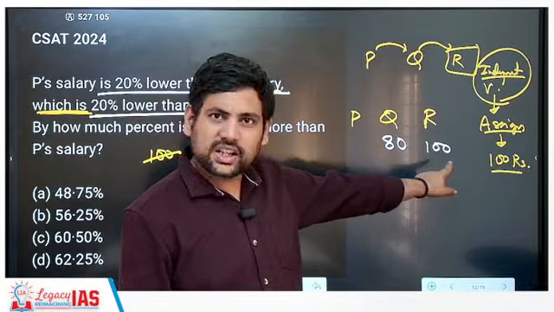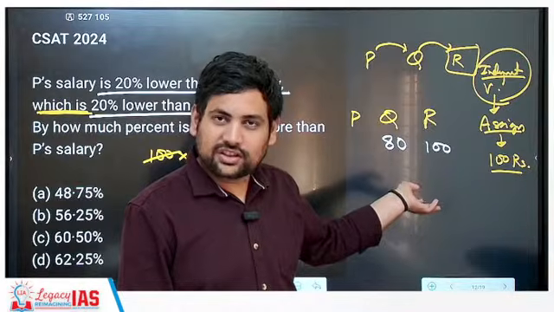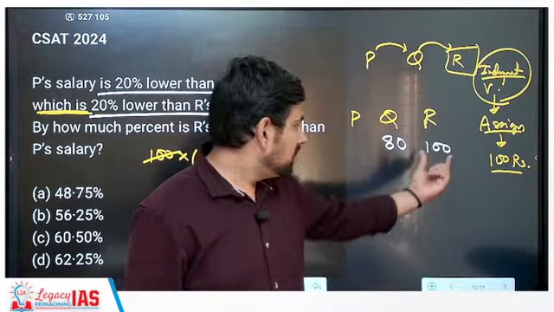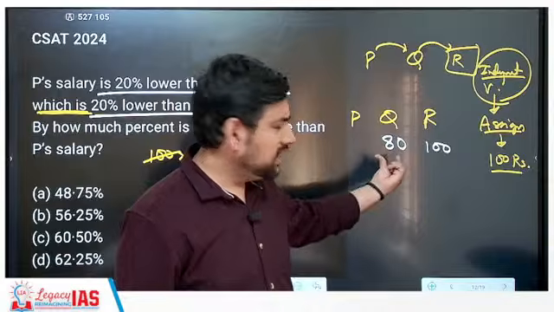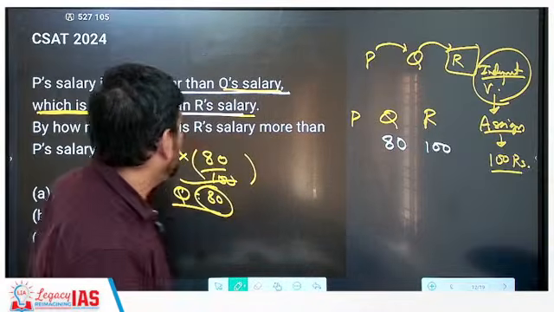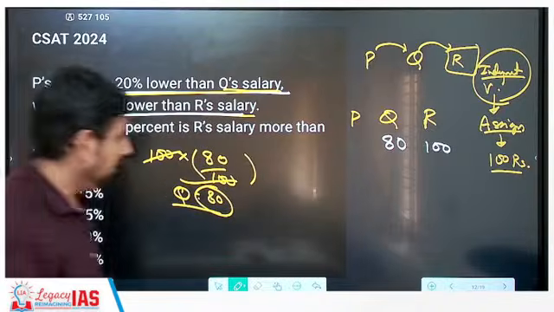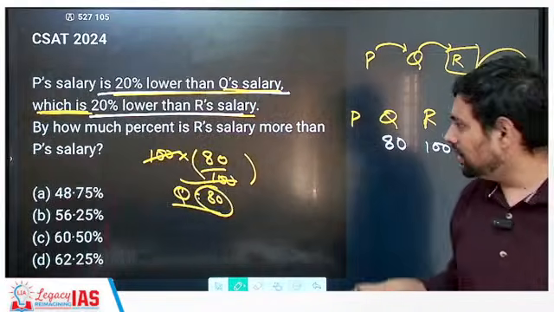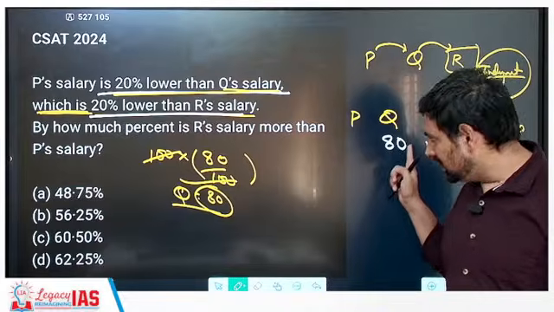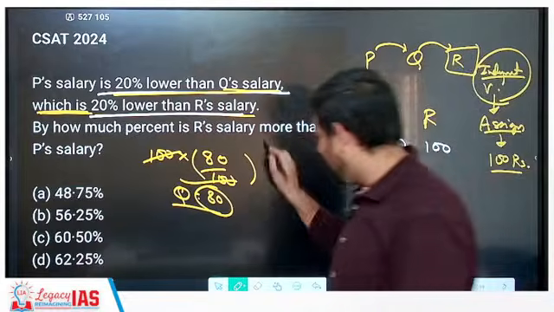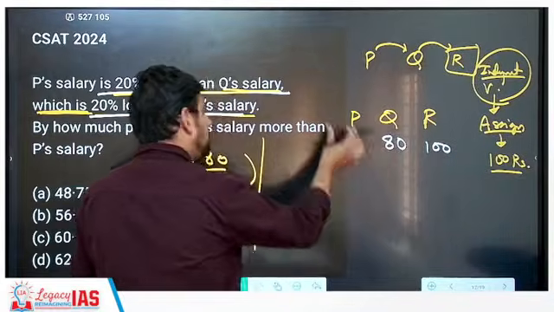This you can directly also feel because you know that this is a 20% decrease. Since this is 100, percentage and value are the same. So 100 minus 20, you get 80. Now next, P's salary is 20% lower than Q's salary. So what you will have to do? 20% less than this. Again, I now decrease Q by 20%.